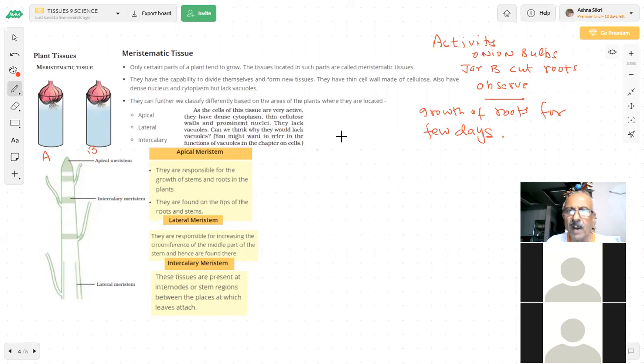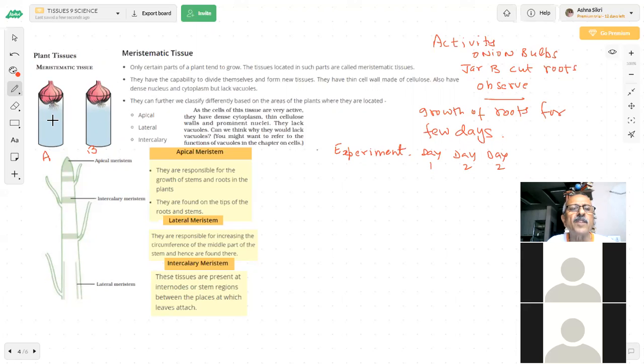So what experiment are you doing? You are a scientist now. What experiment are you doing at home? So first, day 1, day 2, day 3. These are the two onion bulbs, and these are their roots.